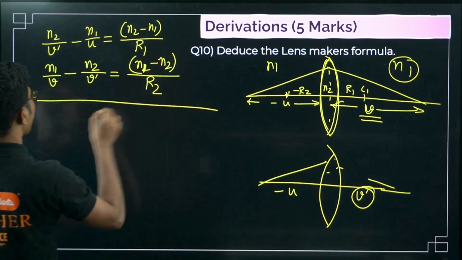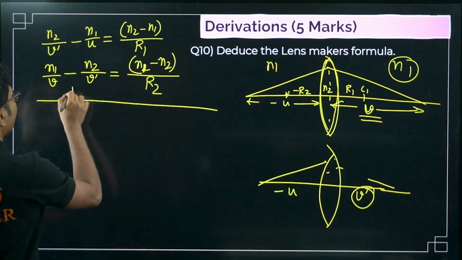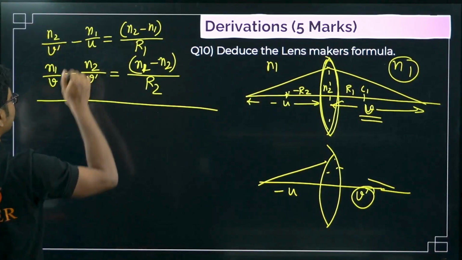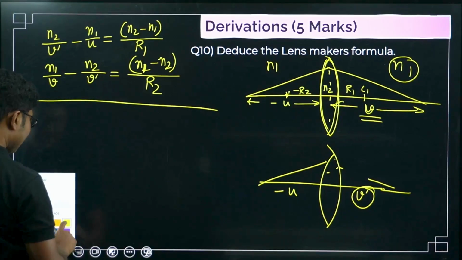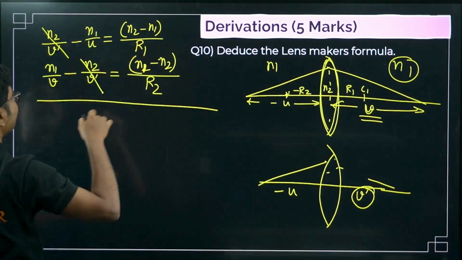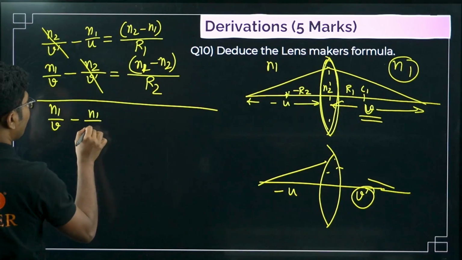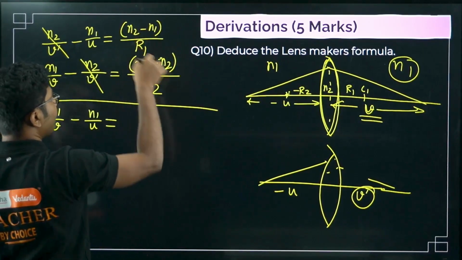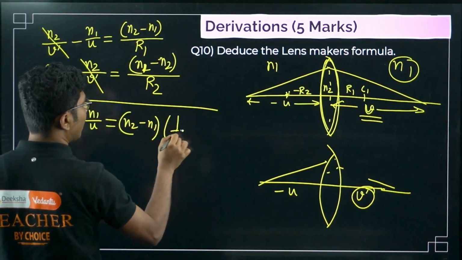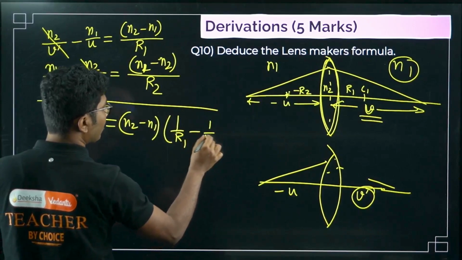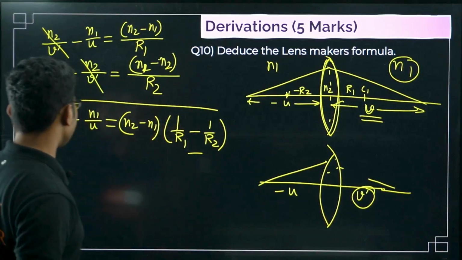Now add them, simply add them. If you want a little bit more detailed derivation, you can check our Brahmastra series, where I have done it in slightly more detail. So this one will cancel. So N1 by V minus N1 by U equals, if you take only N2 minus N1, you will get 1 by R1. This is positive, but it will become automatically negative. So that's why we are not using any sign here. The sign automatically comes here, right?